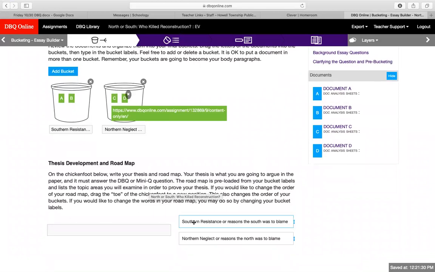So you can see that from what I wrote in here, transferred down to here. So we just need to come up with the first part of it. And that's however you wanted to rephrase that question. So you might want to say Reconstruction died from 2 causes or 3 or 4 or whatever you want to do.